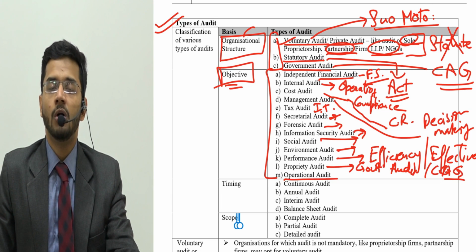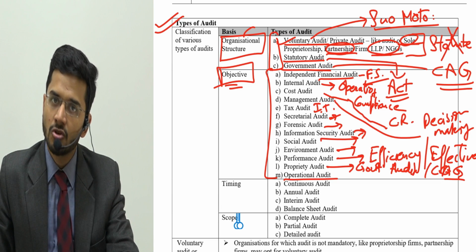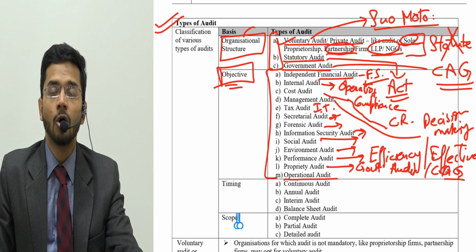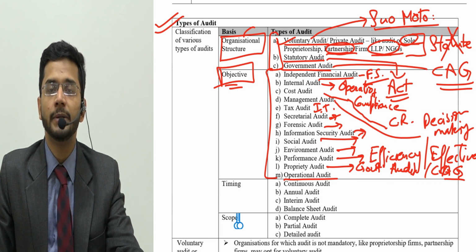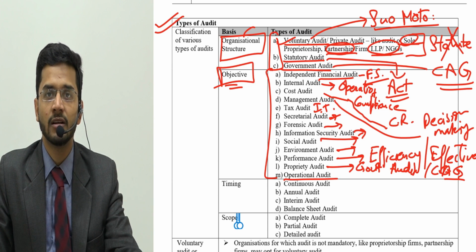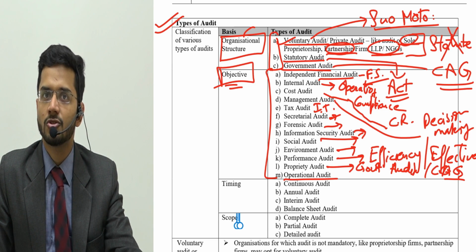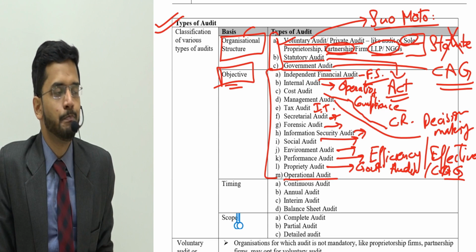Operational audit means you are trying to do an audit of the operations of a company, which means checking whether all the operations are completed properly and adequately or not, and whether profits are generated from those operations adequately or not. I'll give you an example.